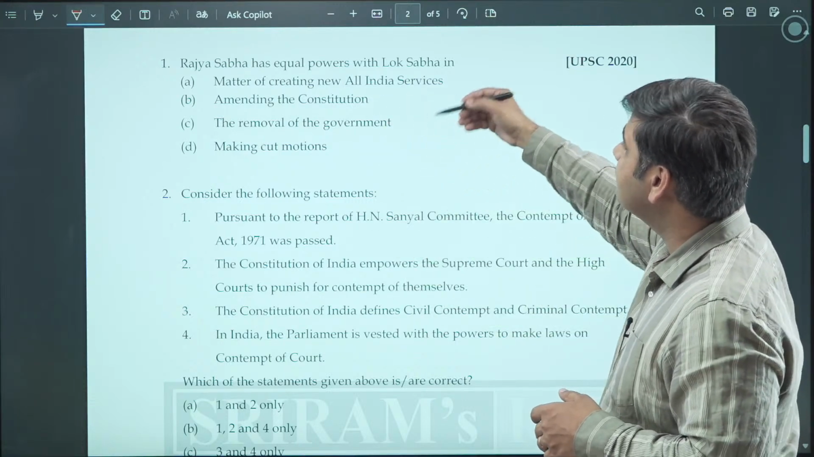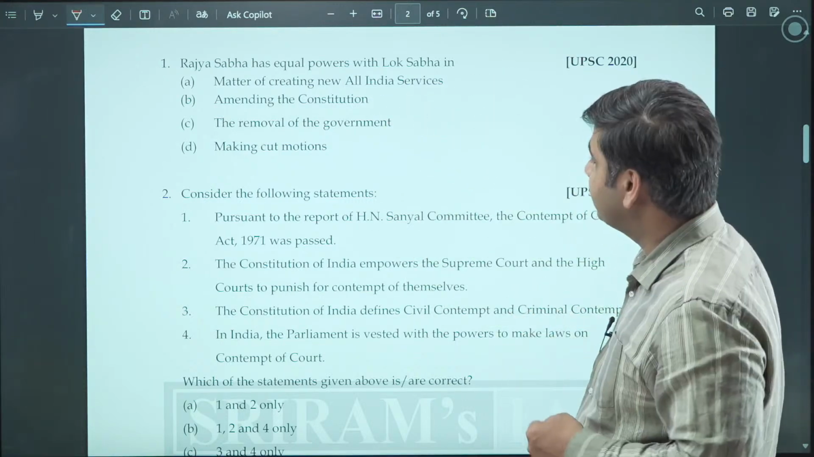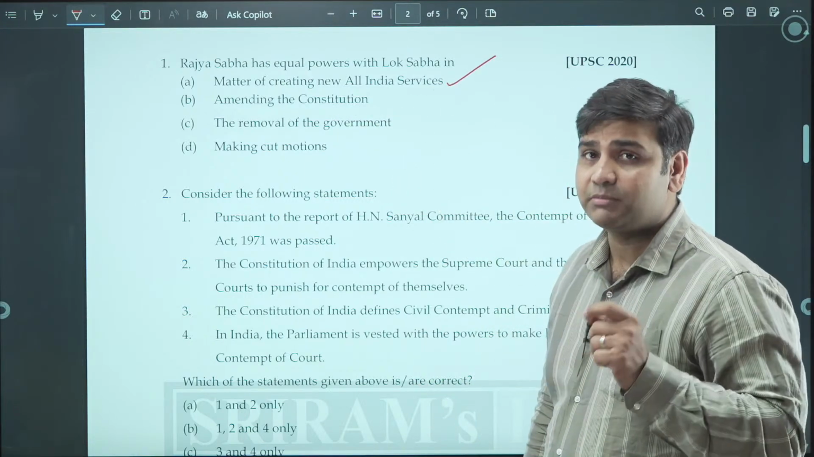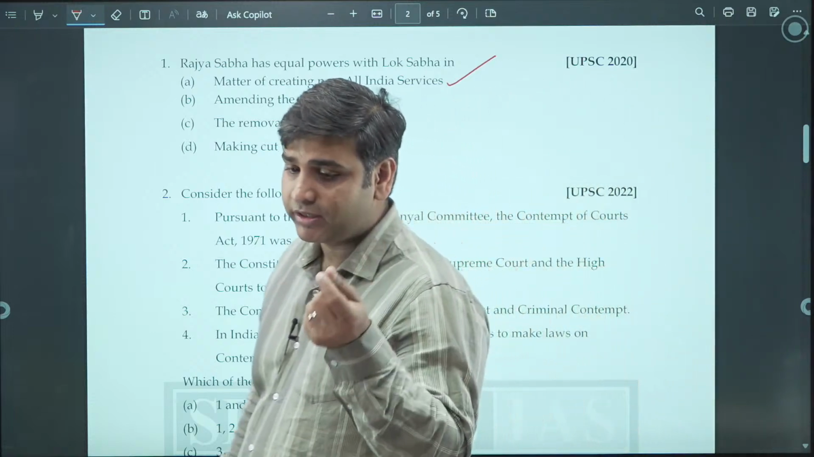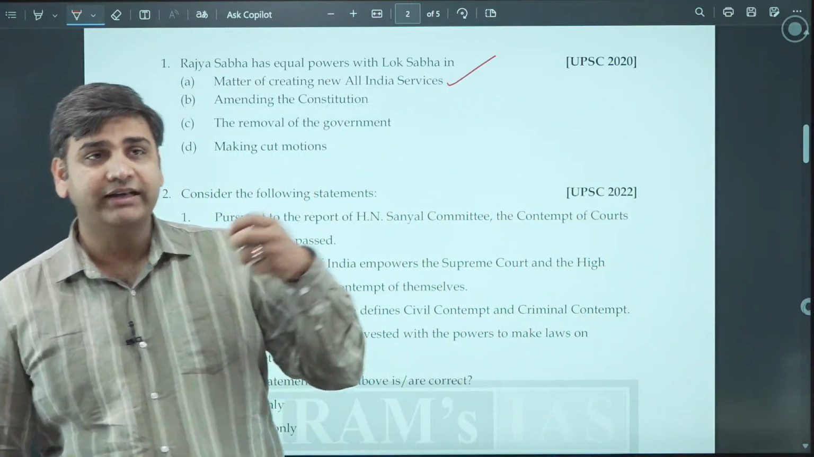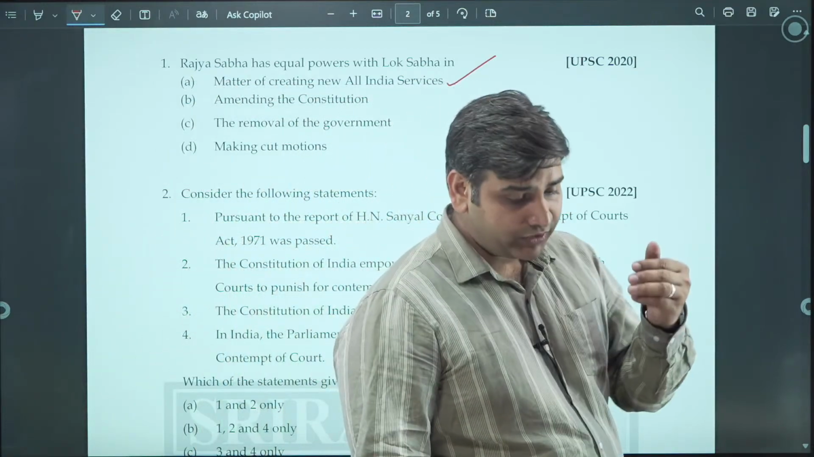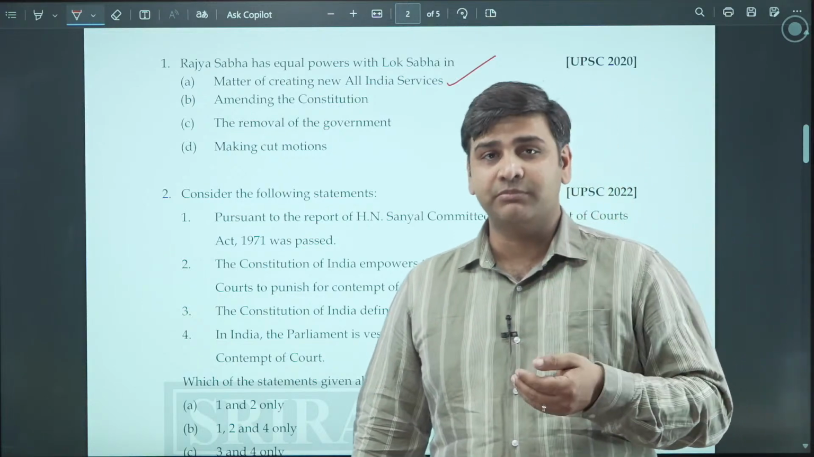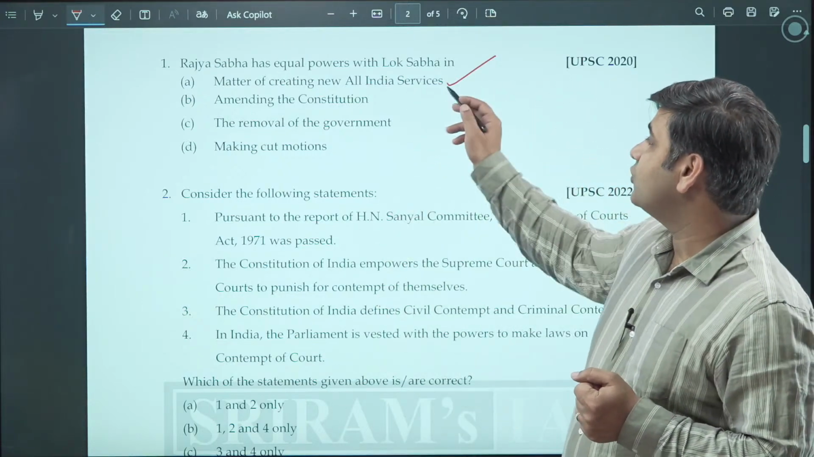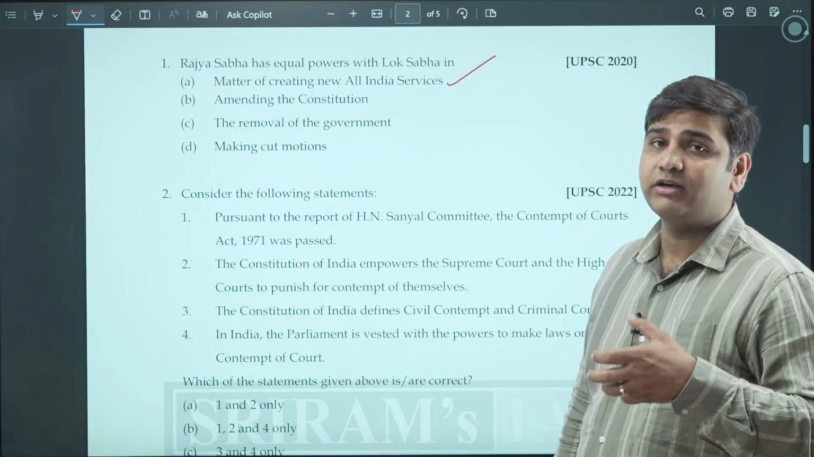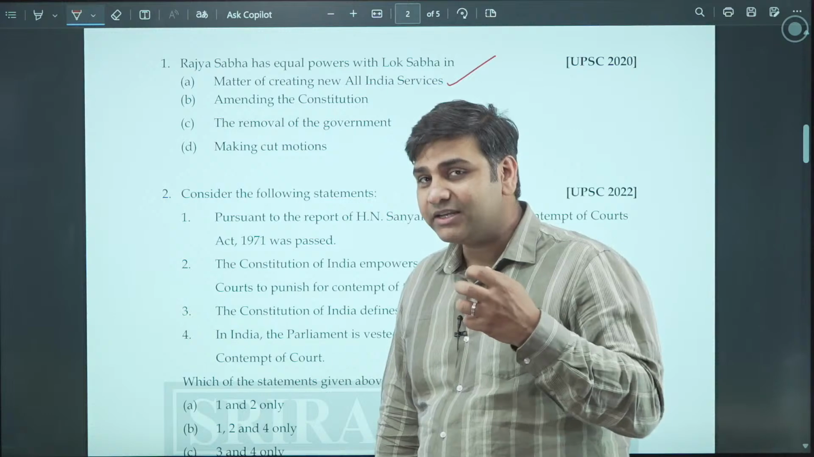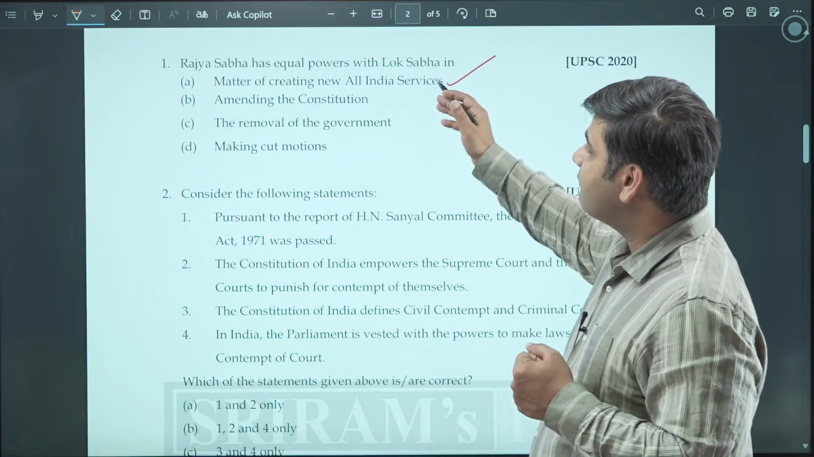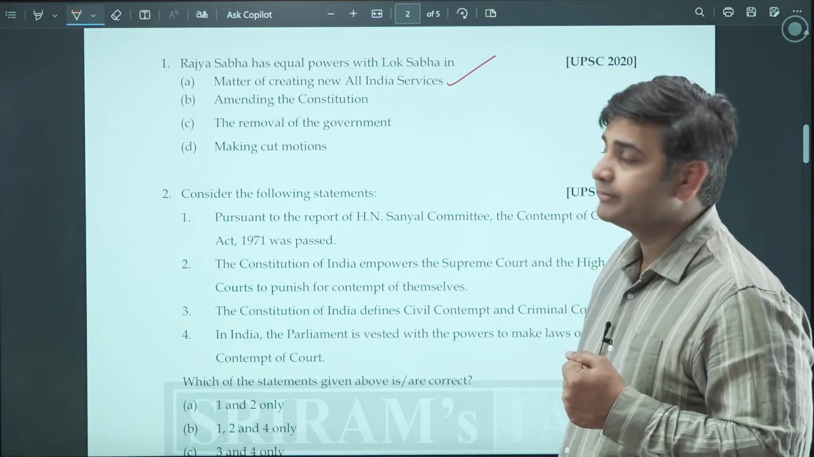Rajya Sabha has equal powers with Lok Sabha in which of the following matters? Matters creating all India service. In this matter, it is the Rajya Sabha which has overarching power. It is the resolution passed by Rajya Sabha which is then taken up by the Lok Sabha. So the initiator is the Rajya Sabha. Without the initiation of Rajya Sabha for forming a new all India service, this cannot take place. So the primary role of Rajya Sabha is seen in this, and there is no equal power of Rajya Sabha and Lok Sabha in this matter.